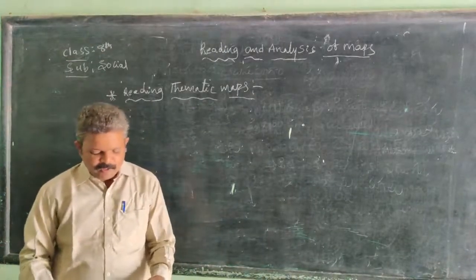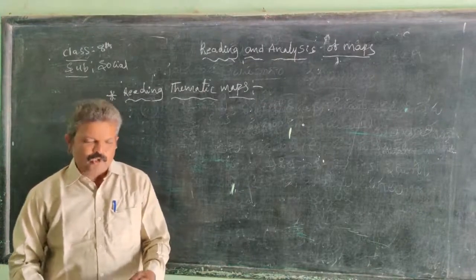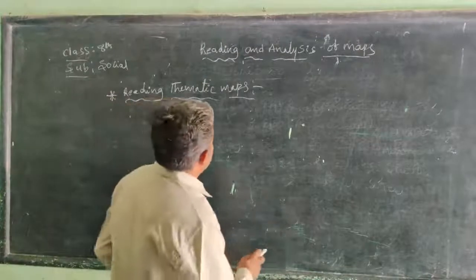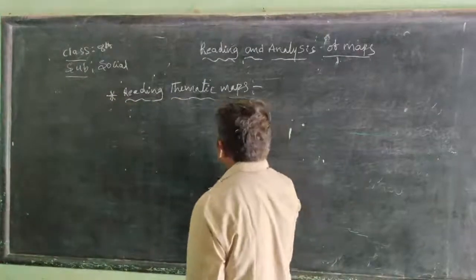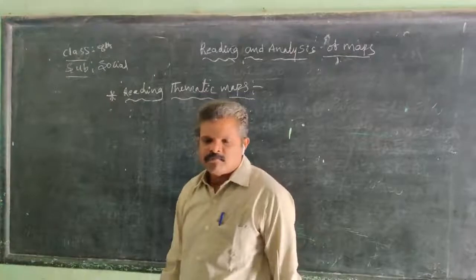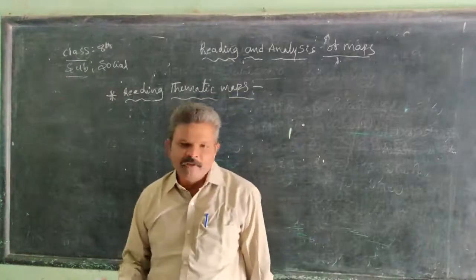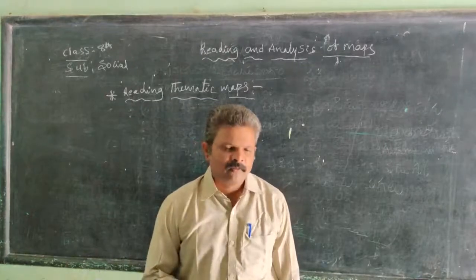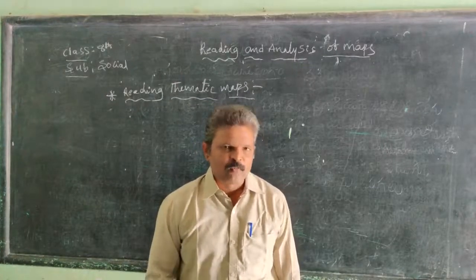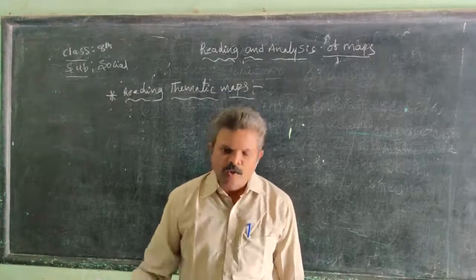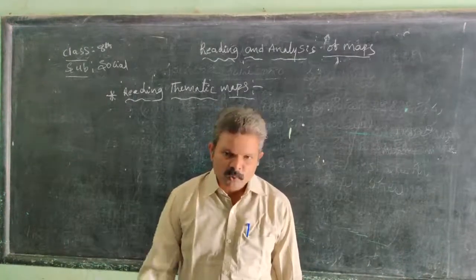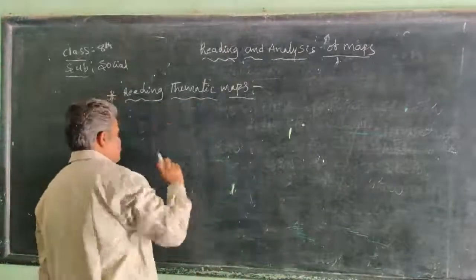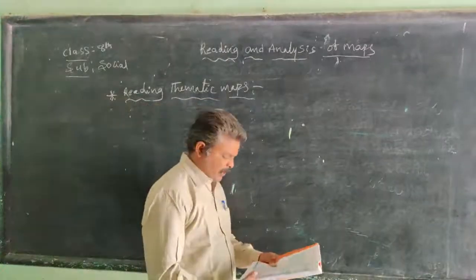A thematic map shows particular information. For example, a political map. In a political map we studied states and capitals, also mandals. Mandal maps, district maps, and village panchayat level maps, these are all thematic maps.